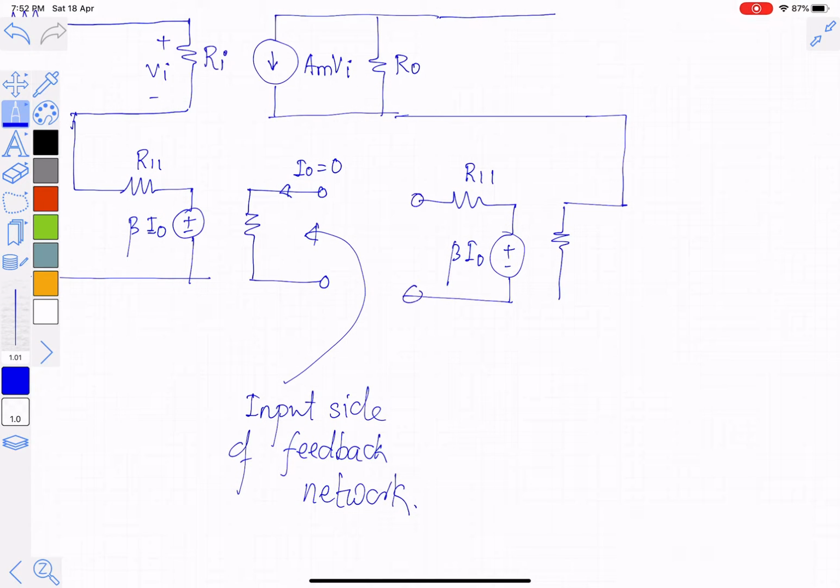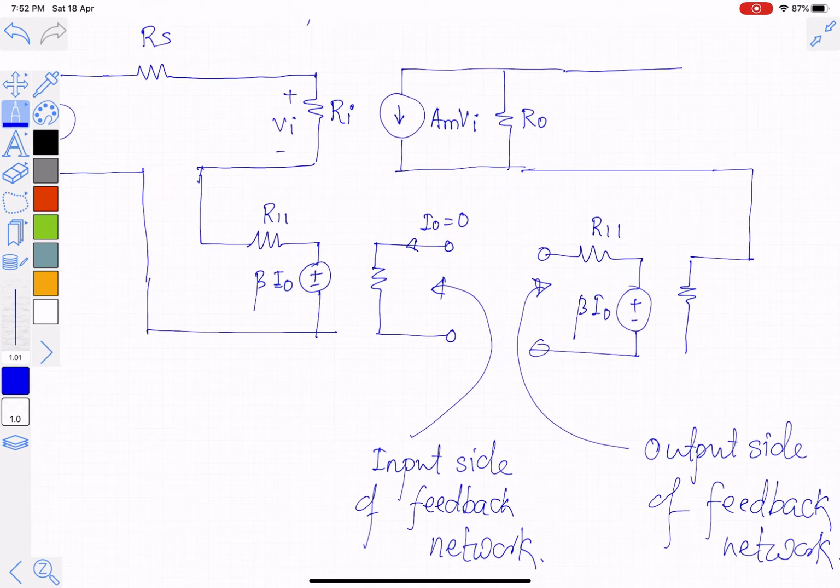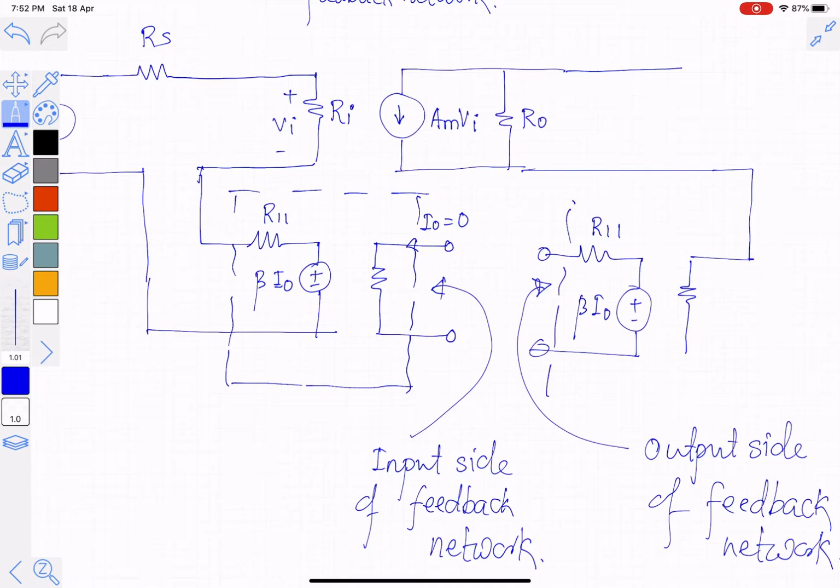And this is the output side of a feedback network. So the feedback network, both have been duplicated. This is also a feedback network. Both have been duplicated on the input side and the output side.